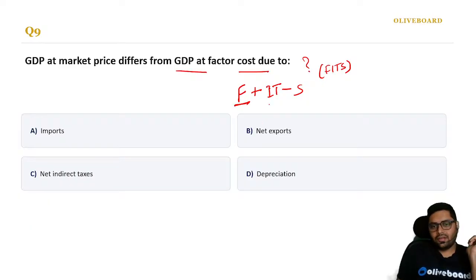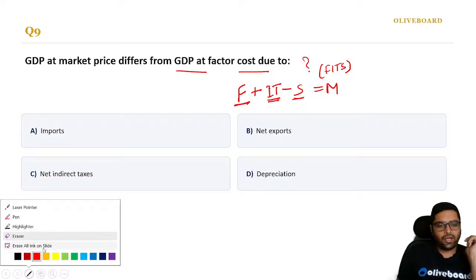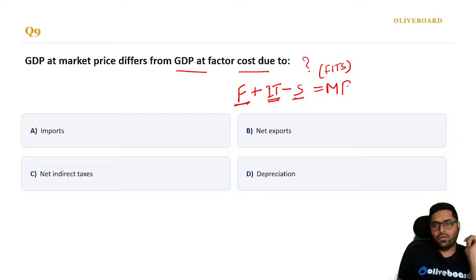Factor cost plus indirect tax minus subsidies is equal to market price. Will you remember this? Such an easy formula. I hope you'll not forget it. So, factor cost plus indirect taxes minus subsidies, FITS.